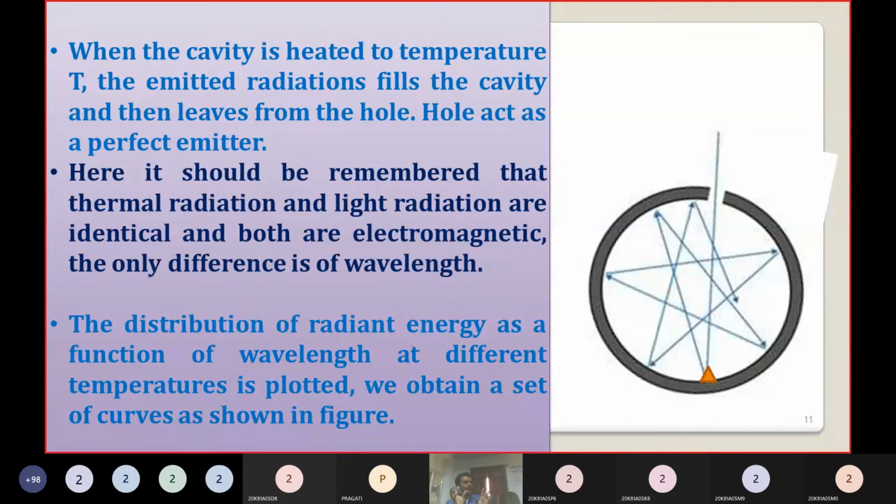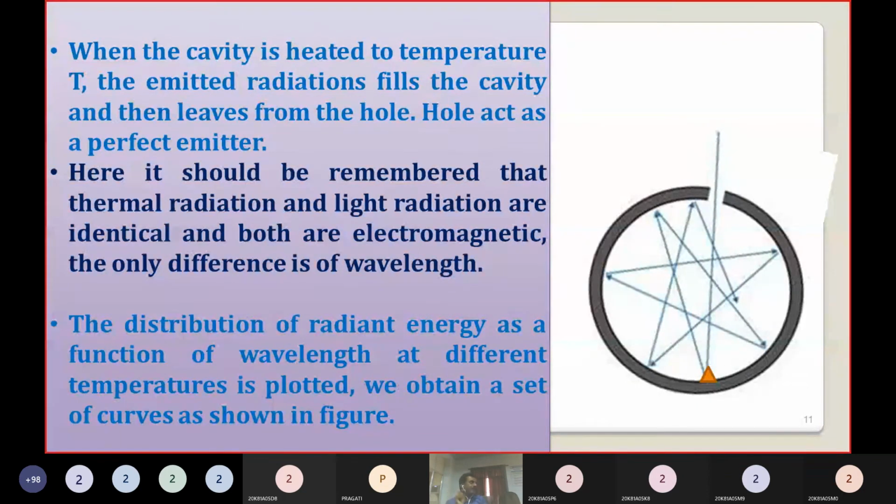If you heat the body, those atoms will vibrate, and because of those vibrations, some radiation will be emitted.